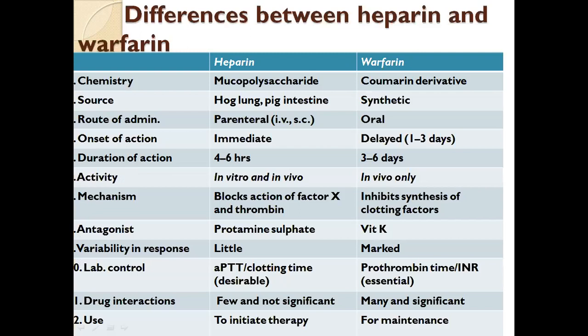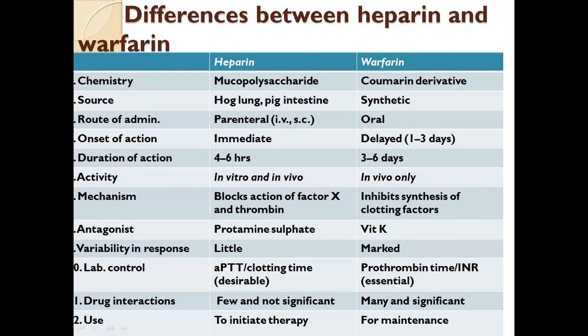Difference between heparin and warfarin. Heparin is a mucopolysaccharide and warfarin is a coumarin derivative. The source of heparin is hog lung and pig intestine, and warfarin is a synthetic drug. Heparin is given by the parenteral route, IV or subcutaneously, and warfarin is given orally.